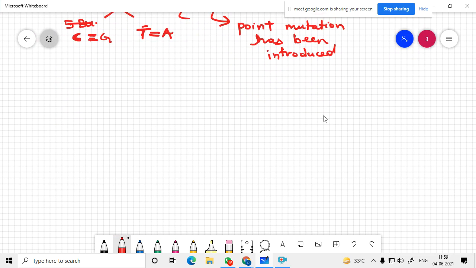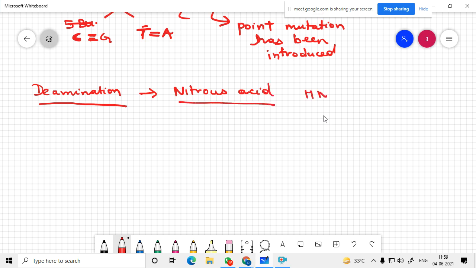But then there is another thing which happens: deamination. Some chemicals like nitrous acid, HNO2, deaminate. The NH2 group is replaced by hydroxyl groups.